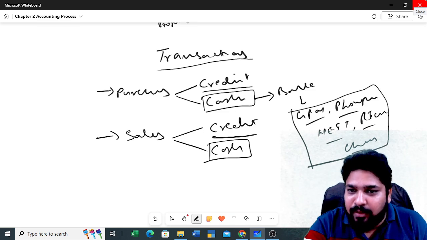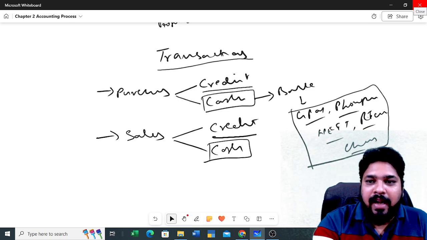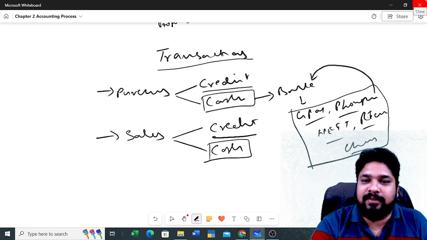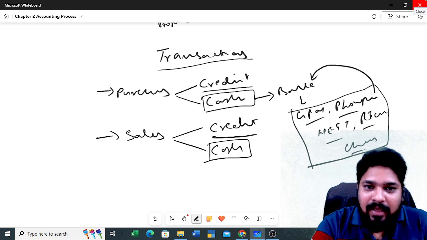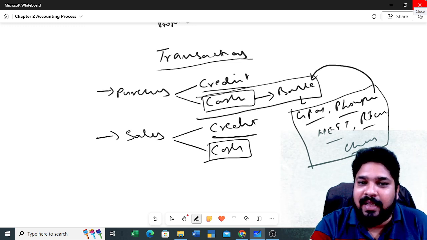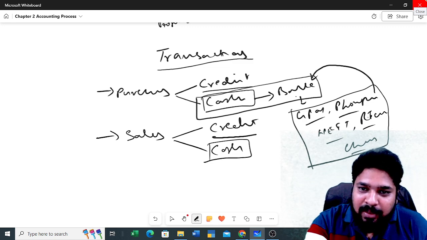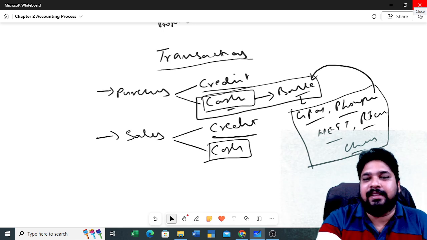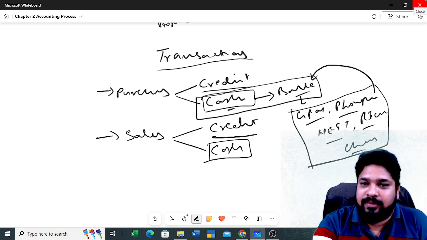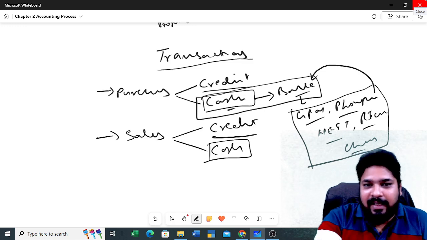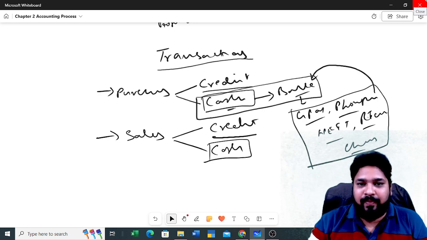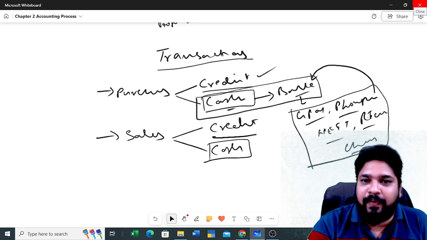But if they pay through any one of these modes, ultimately your money will be credited to your bank account only, right? So we can call them bank transactions and cash transactions. Both we consider as cash transactions. Even if you receive money through the bank or through liquid cash, you can consider it as a cash transaction. You need to identify clearly whether it is a cash transaction or bank transaction. Both come under the same thing. But the credit transaction is different, right?